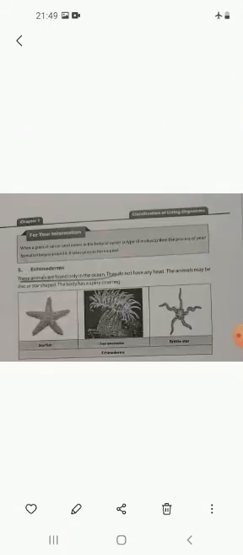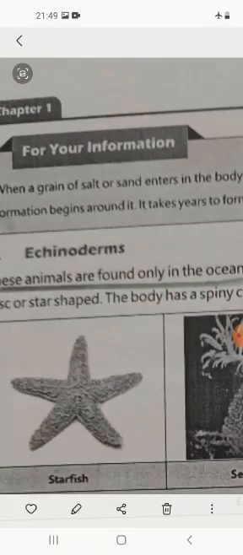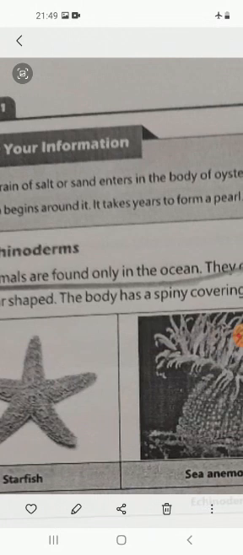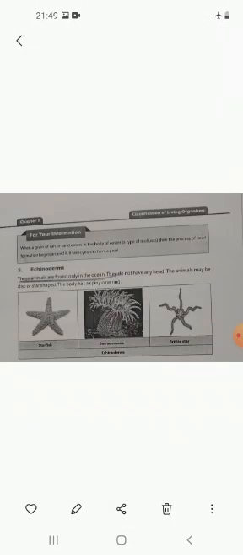Echinoderms are animals found only in oceans, and they do not have any head. These animals may be disc shaped or star shaped. The very common member is the starfish, which is called a starfish because of its star shape, and the body has a spiny covering. The body of echinoderms has a spiny covering.